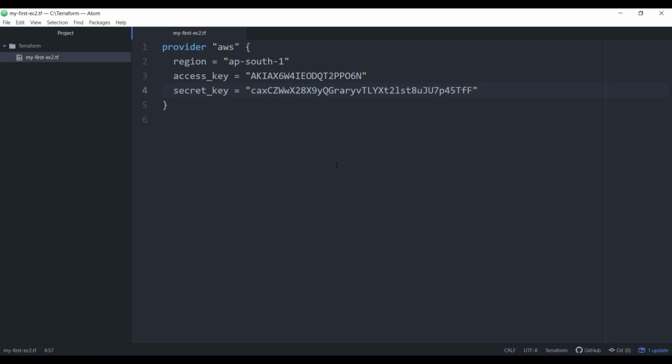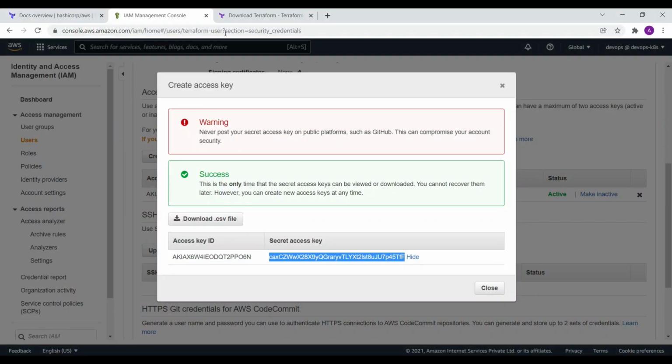Just save it. Okay, so this is the first thing: the authentication part is not complete, but this is not going to create an EC2 instance. How will it get created? Because we didn't specify which resource I want to create. For that you have to again go to the documentation.